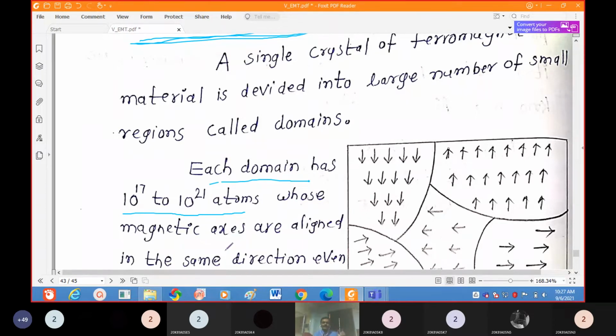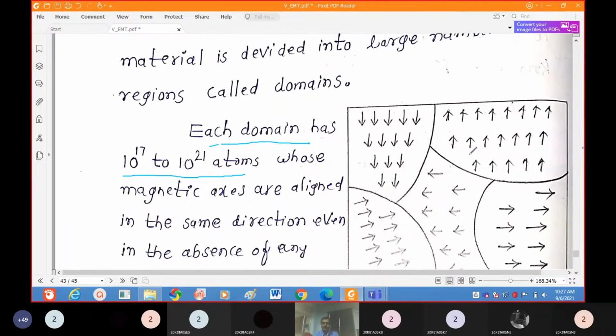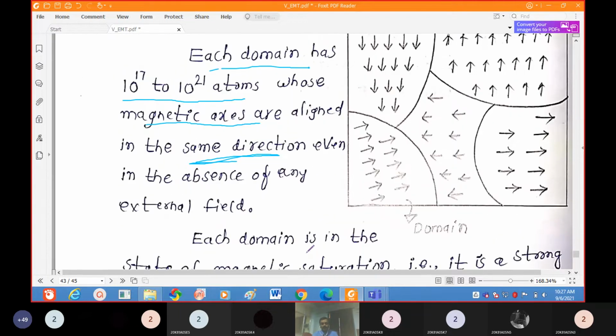Those magnetic axes are aligned in the same direction. If you take one particular domain, approximately 10 to the power of 17 to 10 to the power of 21 atoms are there, and each atom will act as one magnetic dipole. All the atoms' magnetic axes in that domain are aligned in the same direction, even in the absence of an external field.